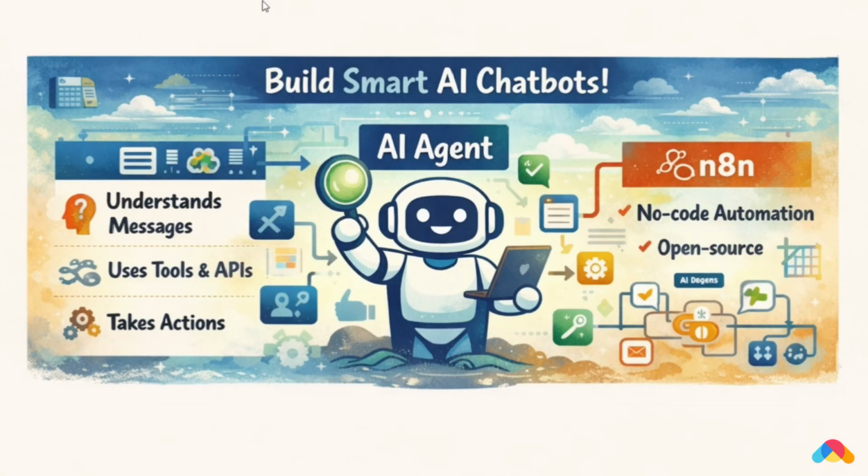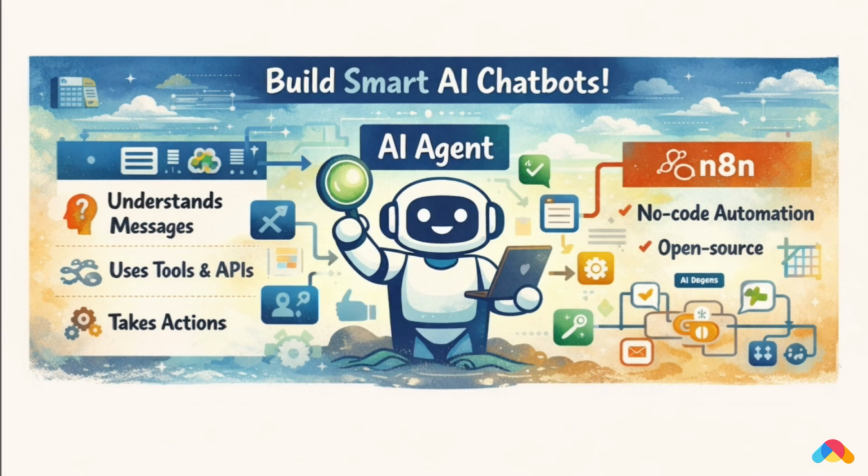Not just a chatbot that gives fixed answers, but an AI agent that understands questions, remembers context, uses tools, and replies like a human. That's when the owner found N8N. Using an N8N AI agent, the owner built a chatbot that replies instantly, day or night, answers real questions intelligently, helps customers choose products, and never gets tired. That same website now replies at 2 am, 3 am, even at 5 am.